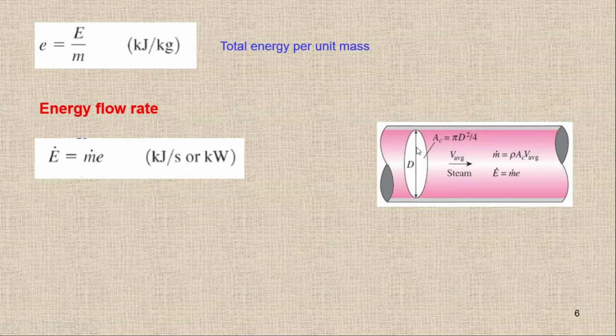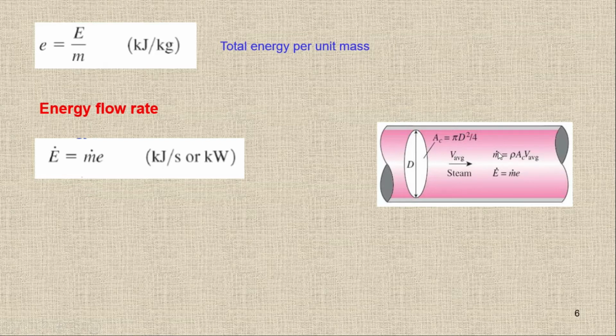So the diameter of this pipe is d. So the area of this pipe will be pi by 4 d square, or pi r square. So this is the cross section area of this pipe, and a fluid is flowing through it. Right now the fluid is steam. The velocity of the steam is v.